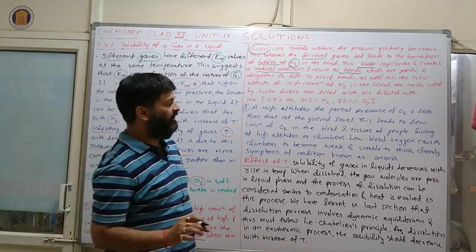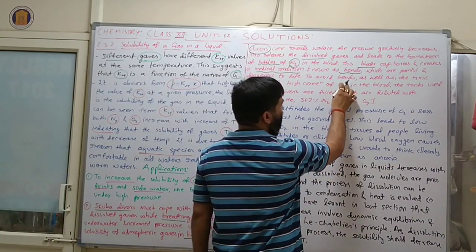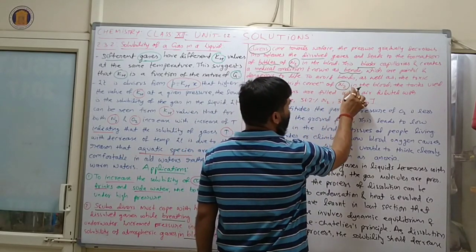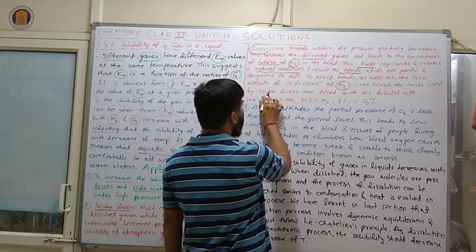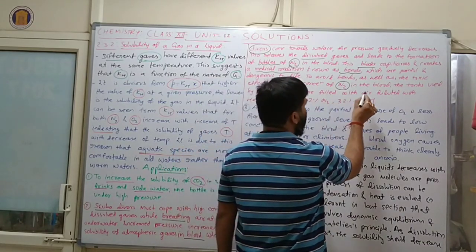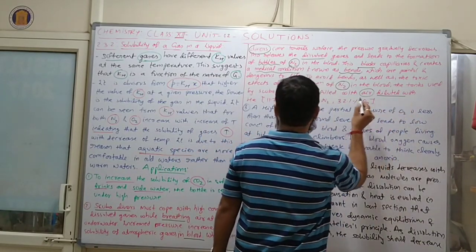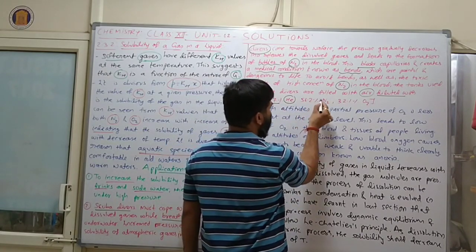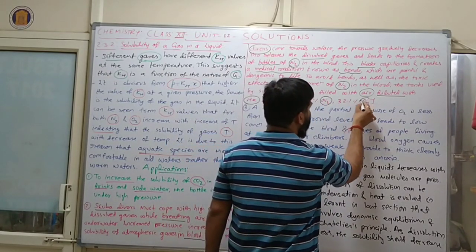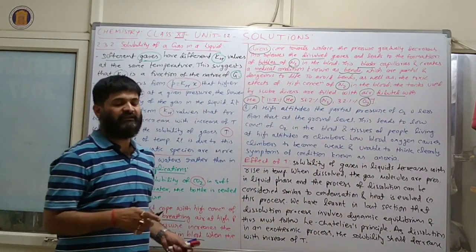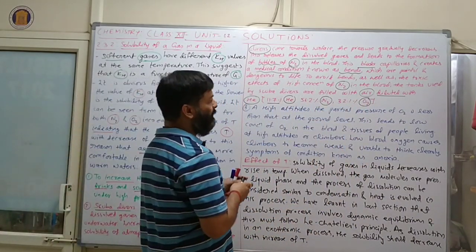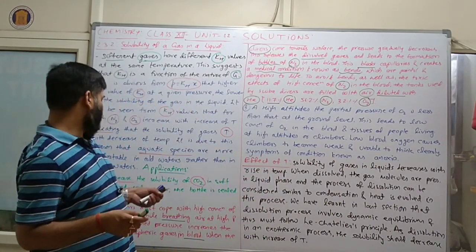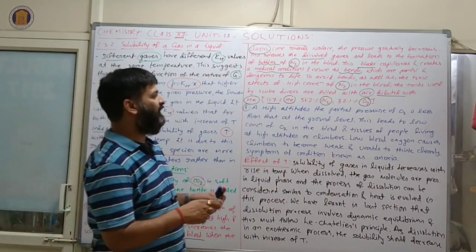So to avoid the bends, the toxic effect of a high concentration of N2 in the blood, the tanks used by scuba divers are filled with air diluted with helium: 11.7% helium, 56.2% nitrogen and 32.1% oxygen. That means to avoid the bends, we use this type of mixture. Clear? Now here is the third application of Henry's law.